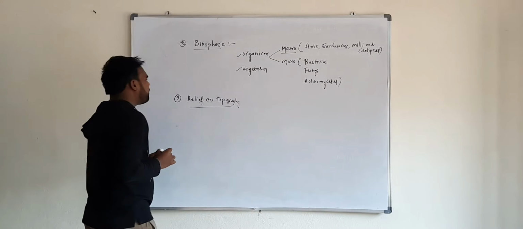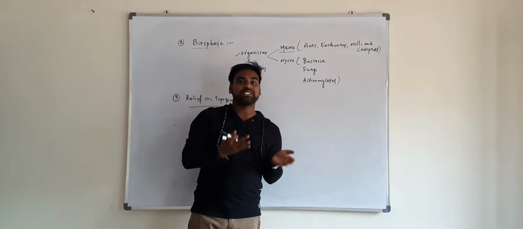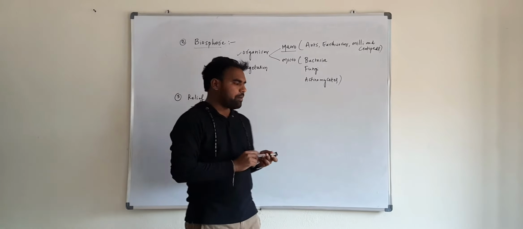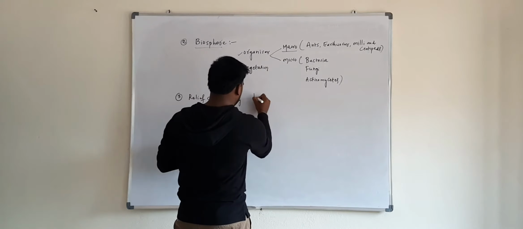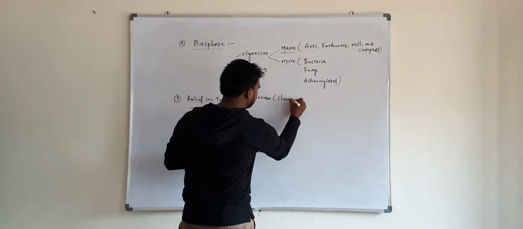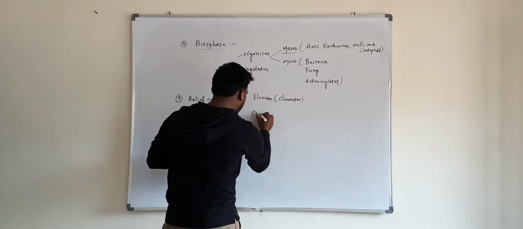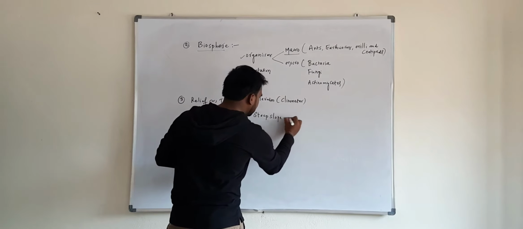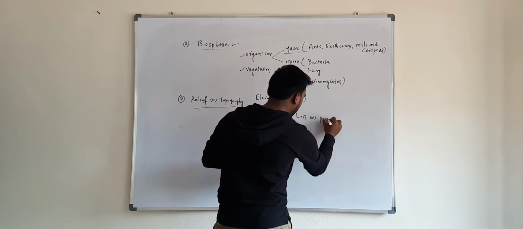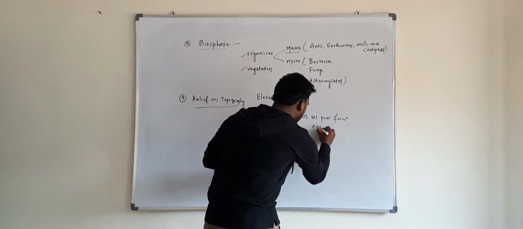So coming to the definition of topography, it is the configuration of land surface described in terms of elevation or slope. Remember, elevation can be measured by clinometer. And as we know, if there is a steep slope, there is less formation of soil. That means poor formation of soil because of erosion.